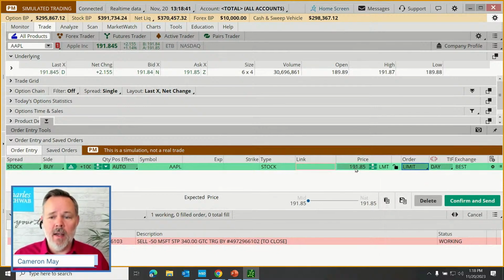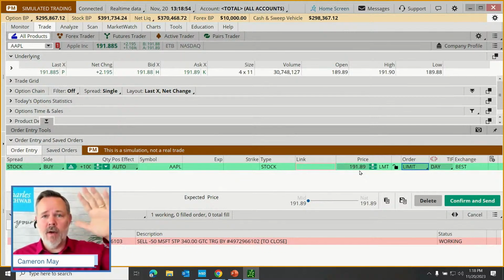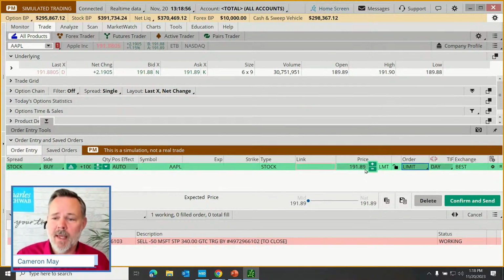There's obviously a risk when we put on a limit. Let's say we want to pay not a penny more than 191.85, and as we're preparing our order and sending it off to market, and while it's waiting for its position to get filled, the price has run away, it's gotten too high, there's a risk the order might not fill, okay?